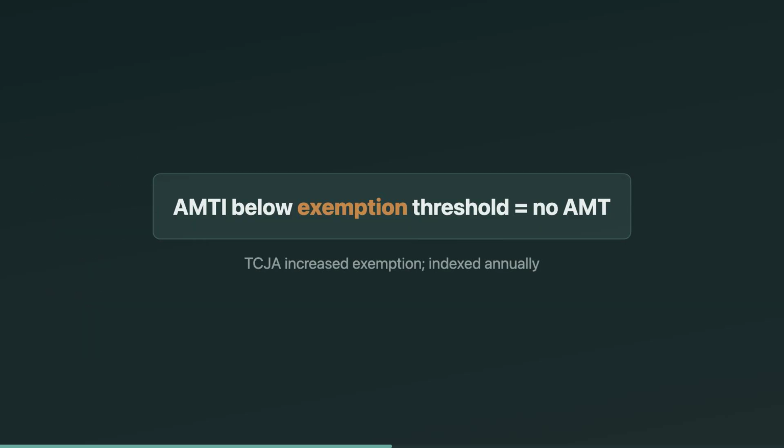Here's the key exam takeaway. If your AMTI is below the exemption threshold, you're not in AMT, period. That's why TCJA reduced how often AMT hits individuals. But if AMTI is high enough, the exemption phases out and AMT becomes more likely. You don't need to memorize every inflation number here. Focus on the concept. Exemption first, then AMT applies.